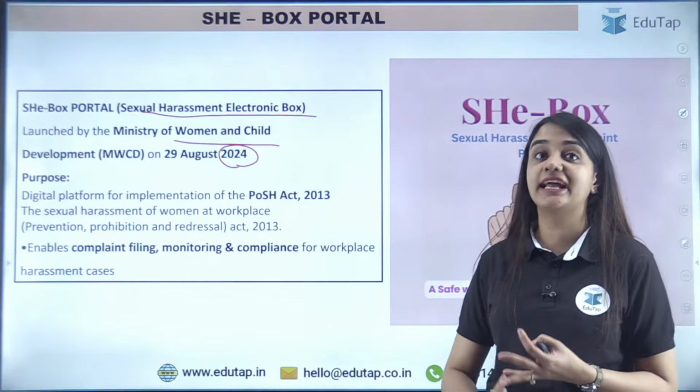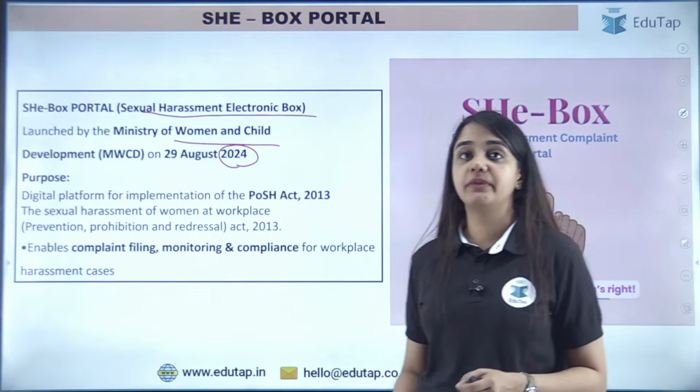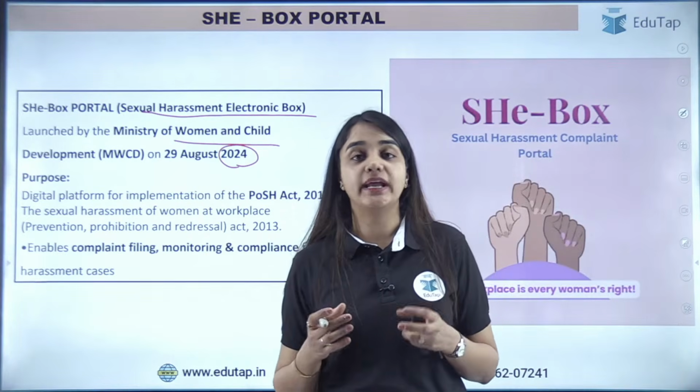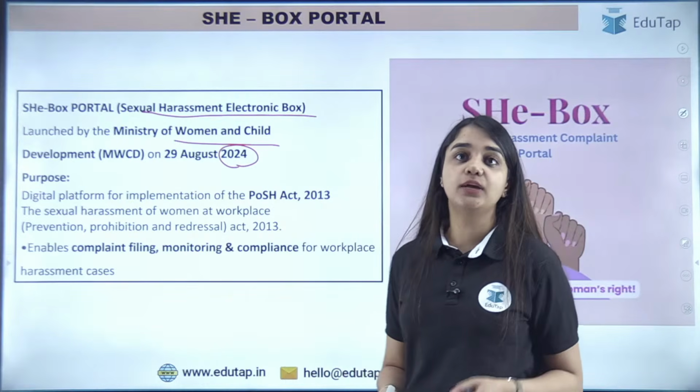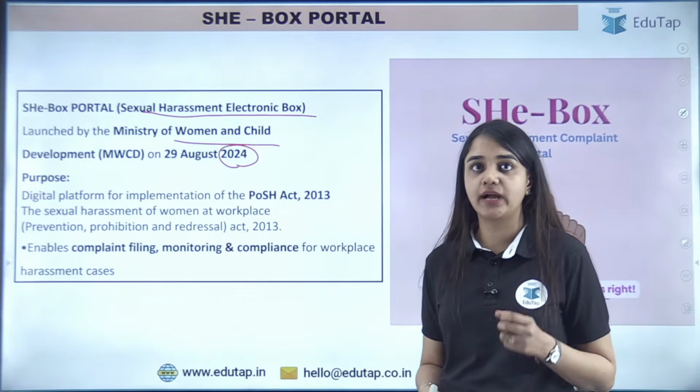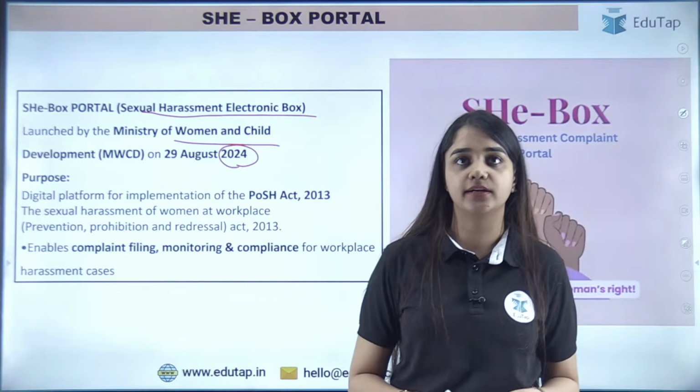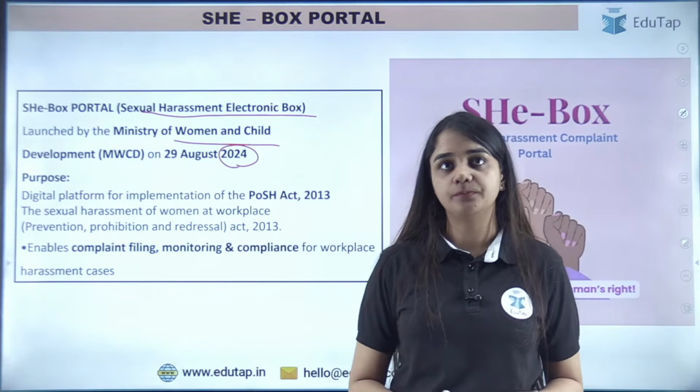They can monitor it, they can track it, and also it makes sure कि जो companies हैं, जो industries हैं, they are actually complying with the POSH Act compliances. जो guidelines POSH Act की हैं वो इससे comply कर रही हैं. ठीक है, आई होप यू आर क्लियर. नाउ